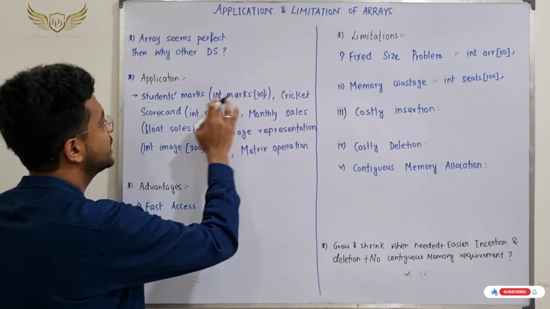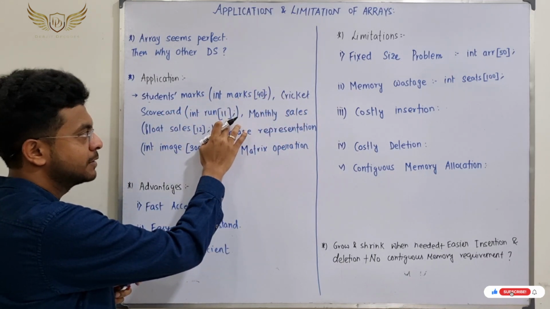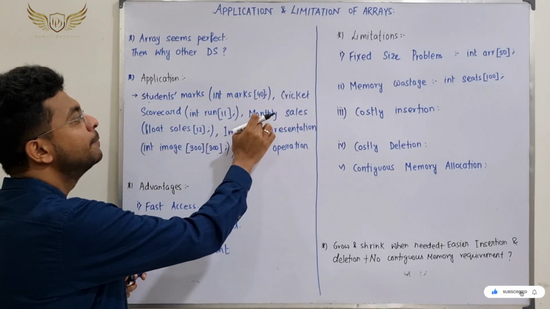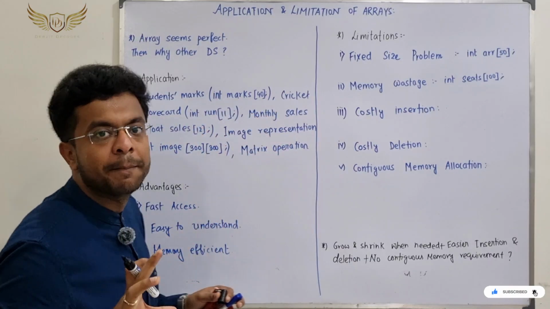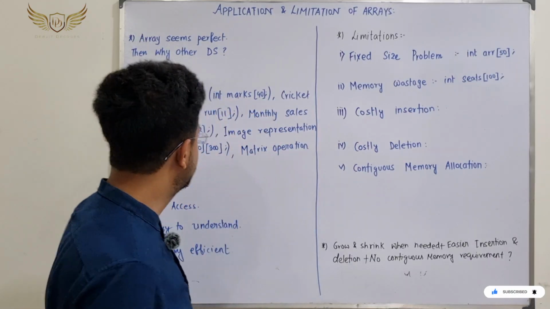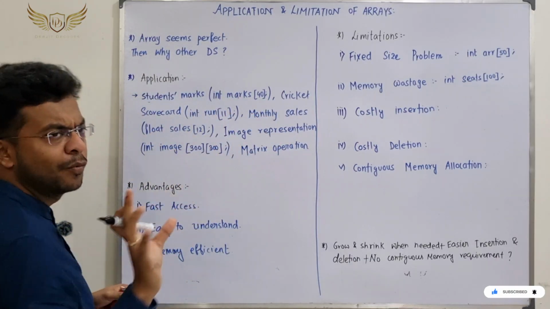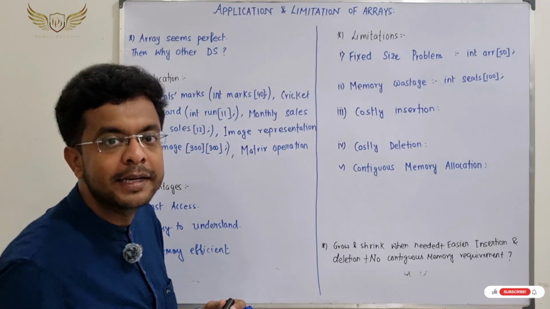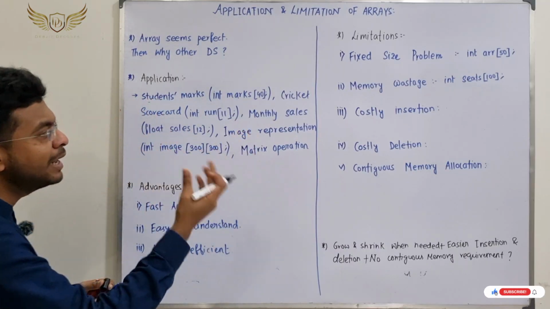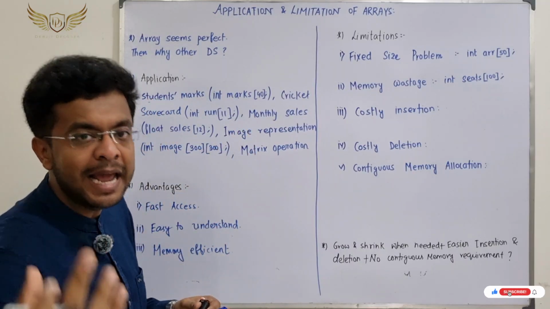We can similarly store cricket scorecard runs of 11 batsmen. We can store like this. Then monthly sales of a particular organization. So we can store like float sales 12, whatever. I'm just giving you some idea of how array can be used in real life. What are the applications that array can have?